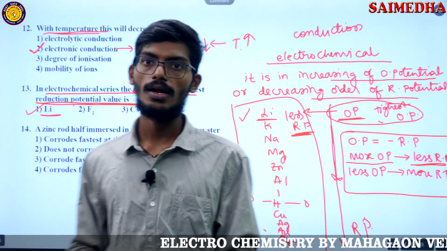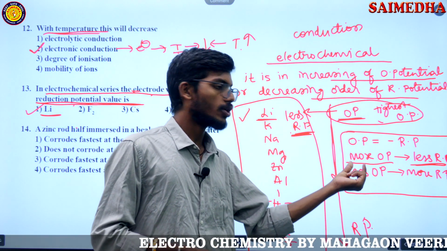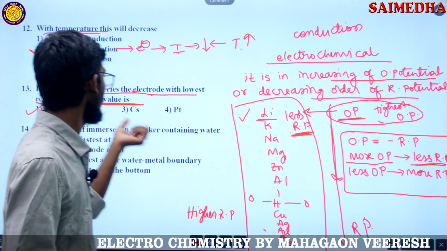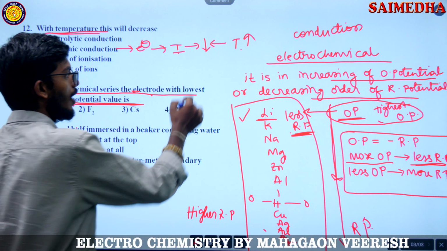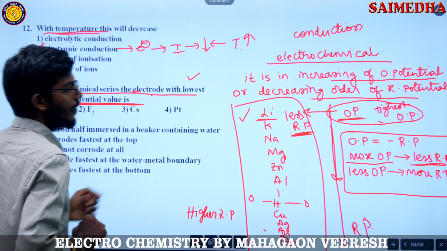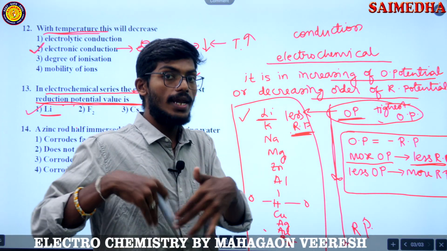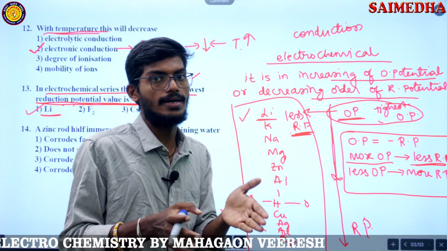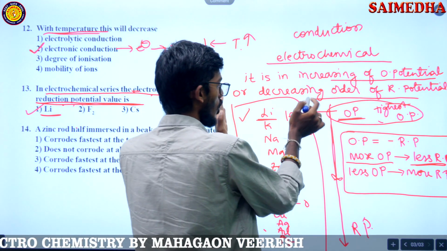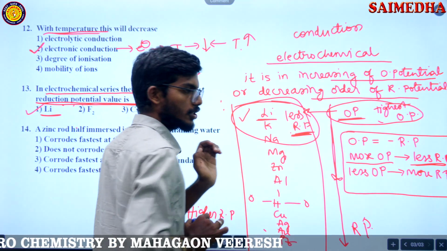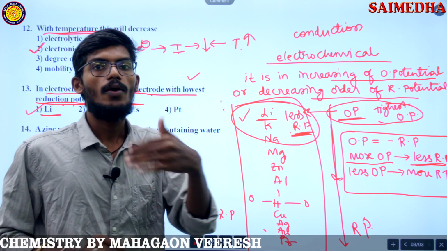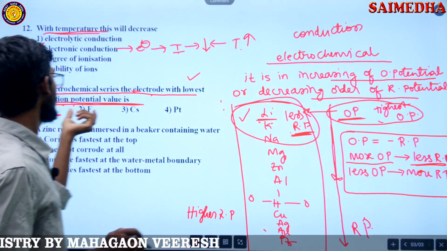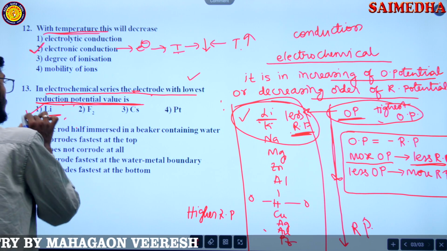Okay, right? So more oxidation potential is less reduction, and less reduction is more oxidation. So what is it saying? Where is the lowest reduction potential? Wherever there is the highest oxidation potential, there we will have the lowest reduction potential. Here the top elements have the highest oxidation potential, and of course they will have very little reduction potential. So our first element is lithium, and he has given lithium as an option. So this is our answer.